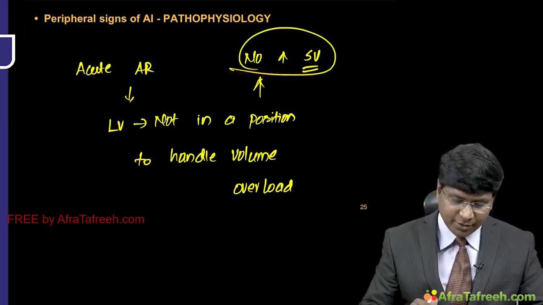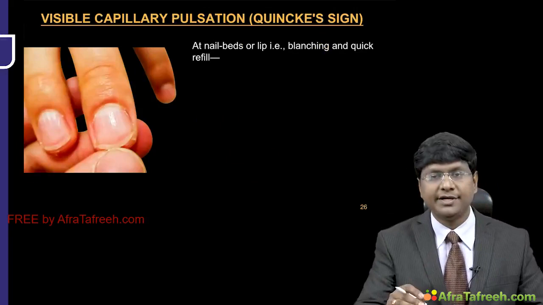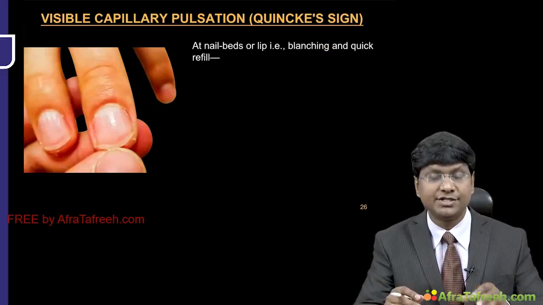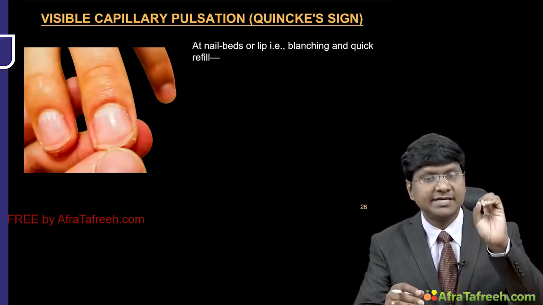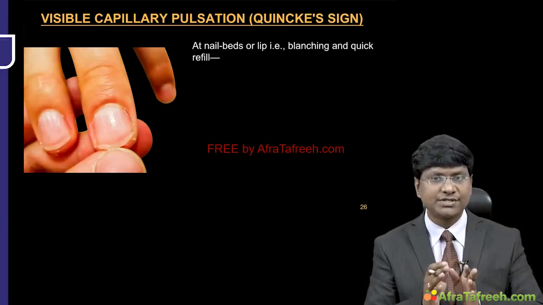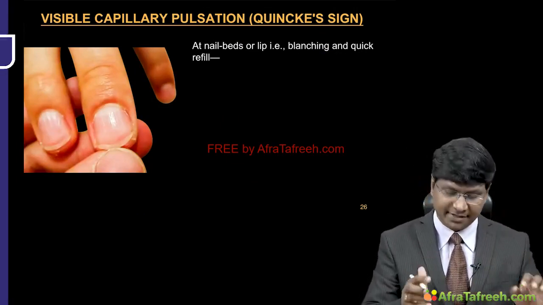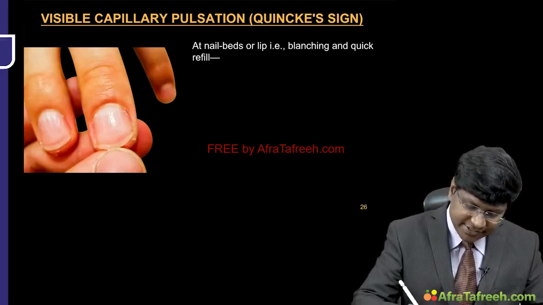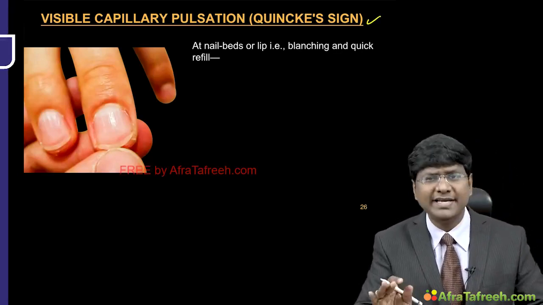Now let me tell you, in case of the chronic aortic regurgitation, these peripheral signs are seen all the way from the tip of the finger to the lower limbs. Now we will try to discuss all these in a very systematic manner. First important sign is the Quincke's sign.